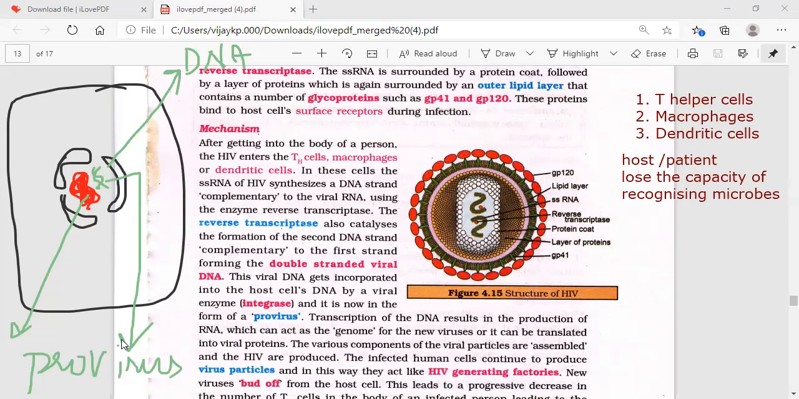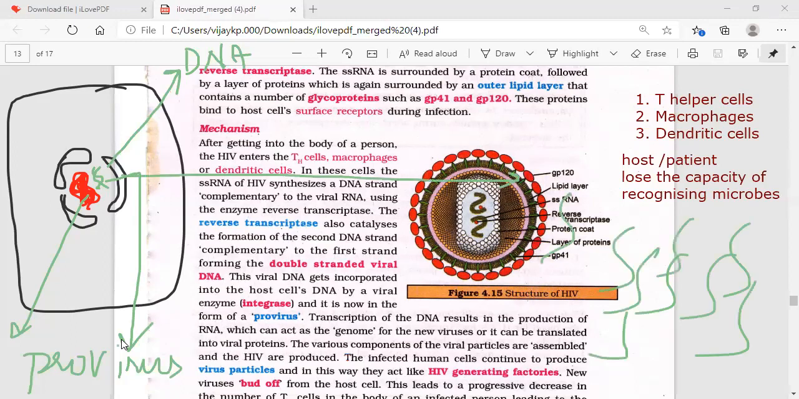The transcription of the DNA results in the production of RNA, which can act as a genome for the new viruses, or it can be translated into viral proteins. Various components of the viral particles are assembled and the HIV are produced. Infected human cells continue to produce the viral factories, and in this way they act like HIV generating factories. Now, this DNA is going to produce a lot of single stranded RNA. That's why we call it the HIV generating factory.